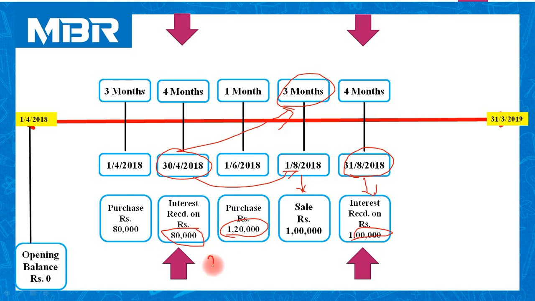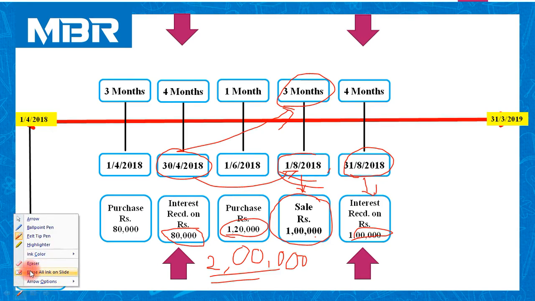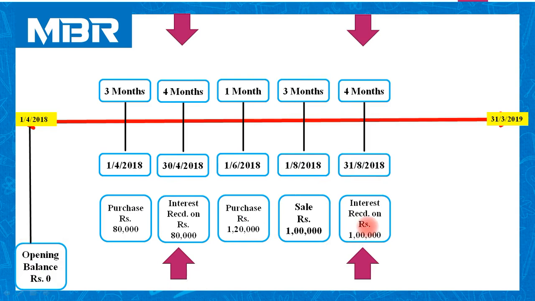So कुल मिला के कितने हुए? कुल मिला के हुए 2 लाख. कैसे 2 लाख हुए अब बताओ? 80,000 that we had plus 1,20,000 purchased by us. So total 2 lakhs. Out of these 2 lakhs, on 1st August, we have sold for 1 lakh. So balance amount available with the investor is rupees 1 lakh and the period is 4 months.